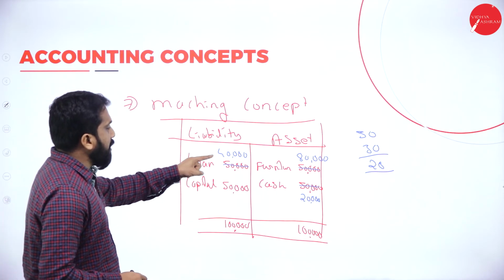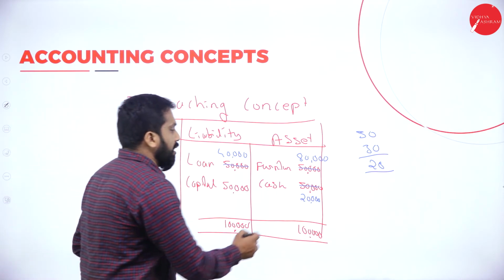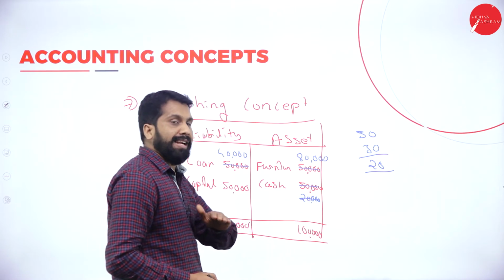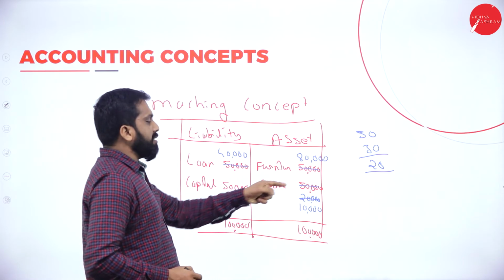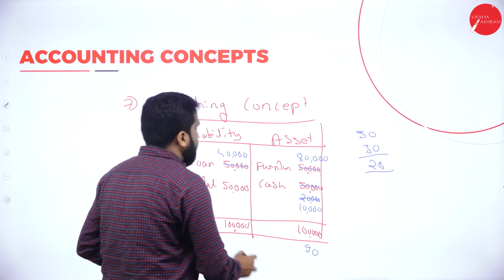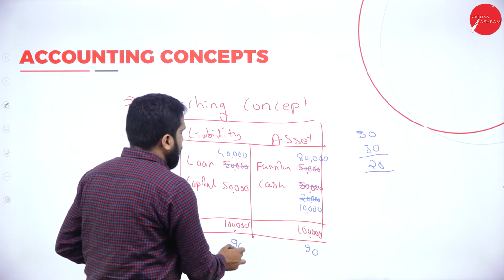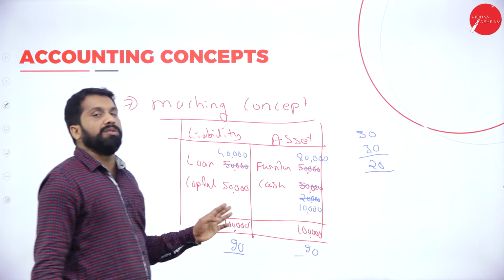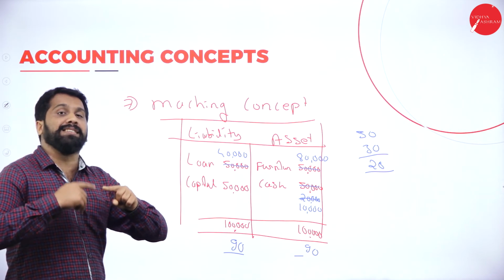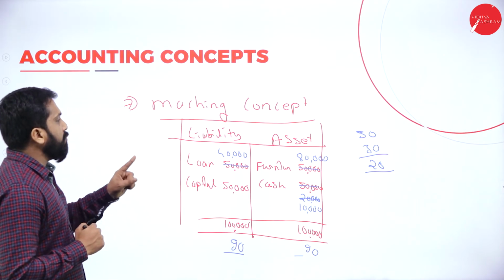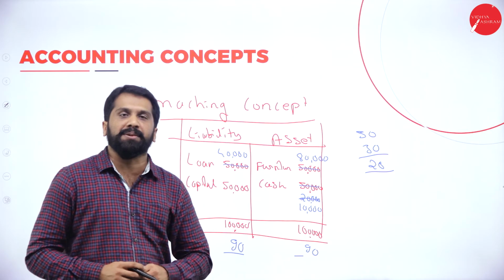Because you paid 10,000 loan, which means your cash also reduced by 10,000. So 80 plus 10,000 will be 90,000. 40 plus 50,000 will be 90. Automatically, it will tally because everything is interlinked. That's why we call it matching concept.